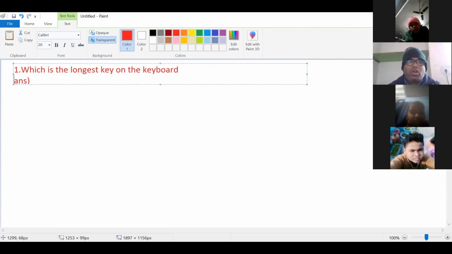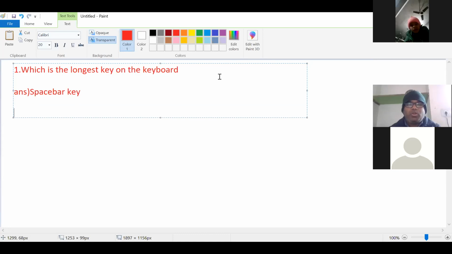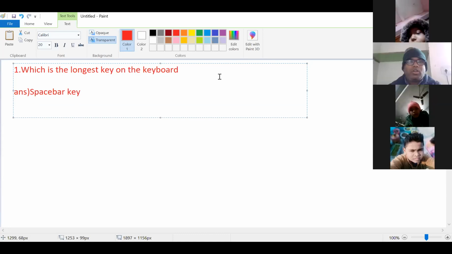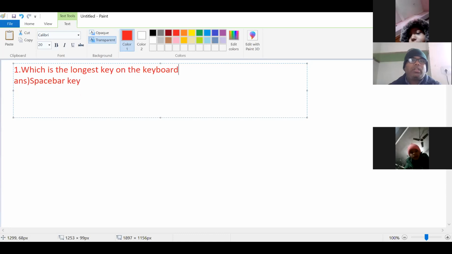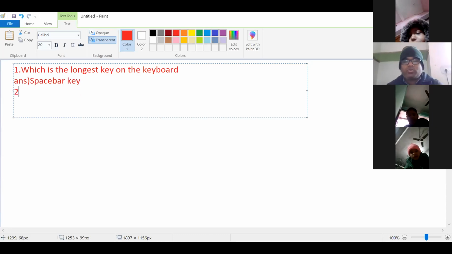The longest key on the keyboard is the space bar key. Space bar key is the longest key on the keyboard. So next.